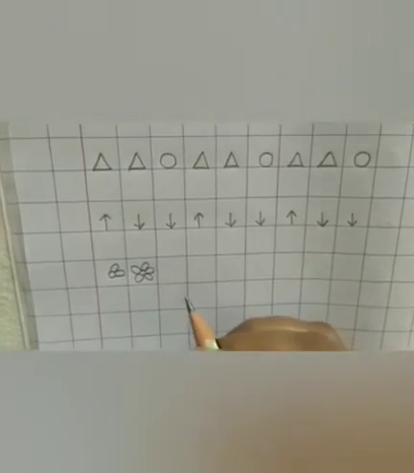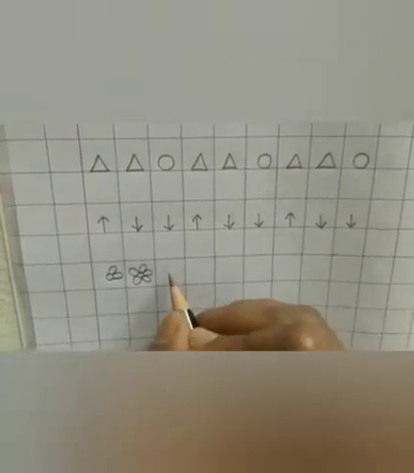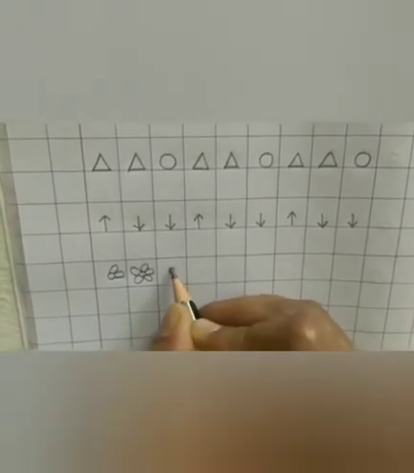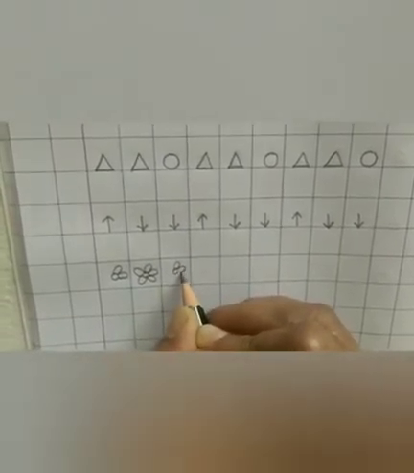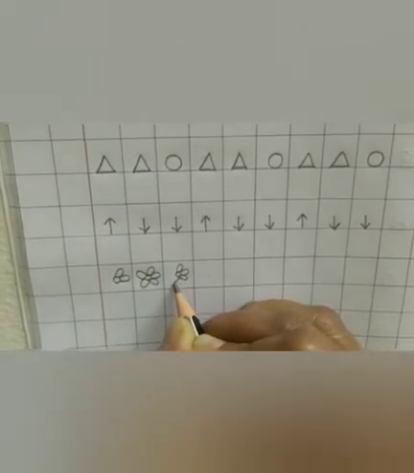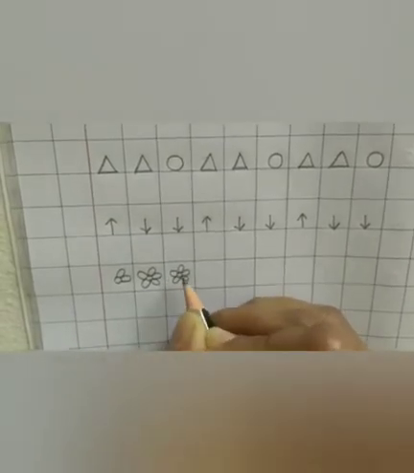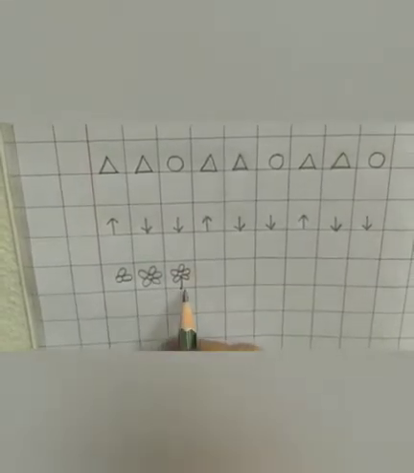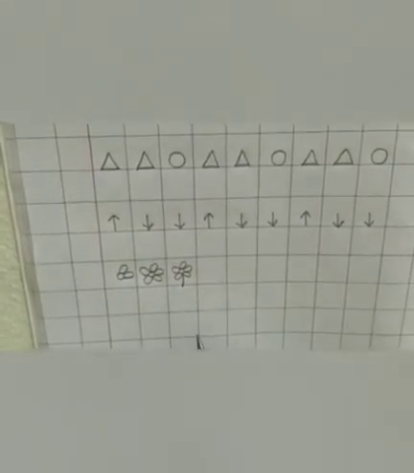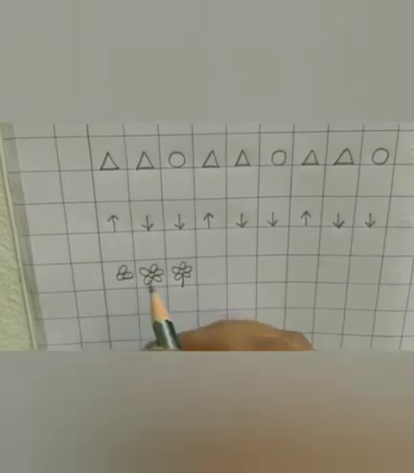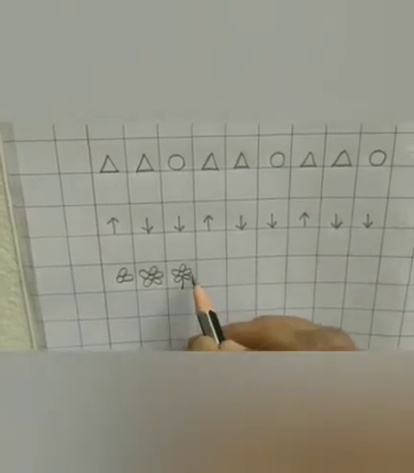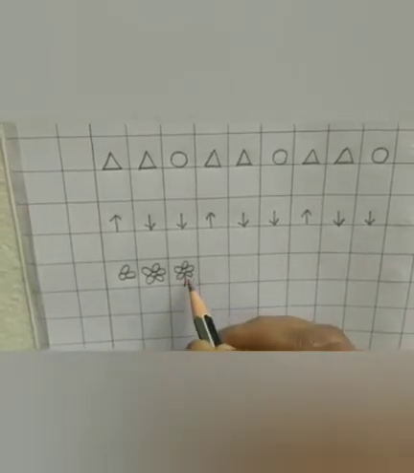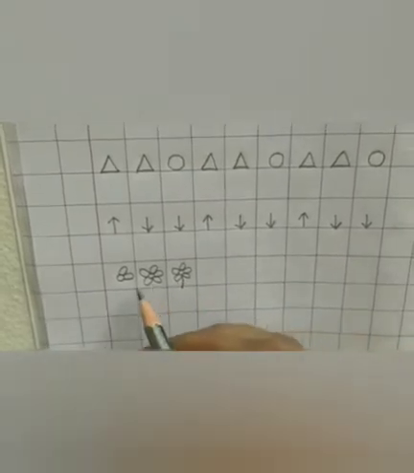And then a flower with 5 petals, 1, 2, 3, 4, 5, and a stem. So it's a complete picture of a flower. So you have to do this with the 3 steps. Okay? Yes, now the flower is complete.